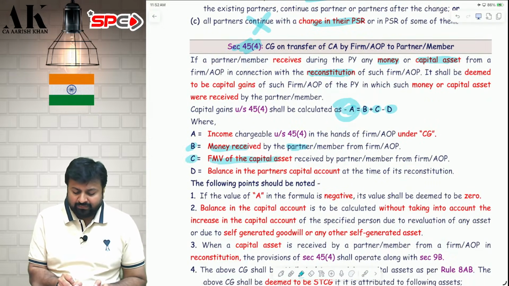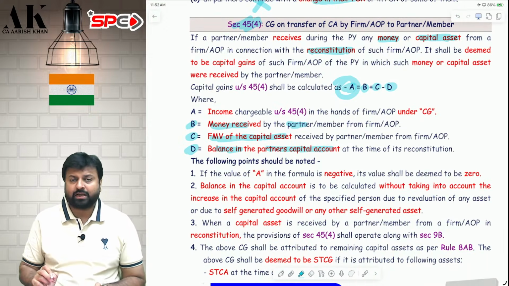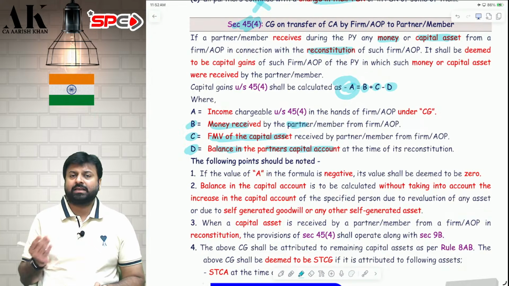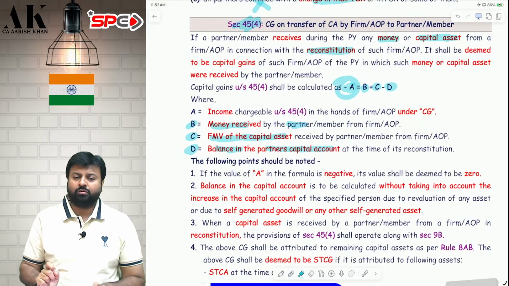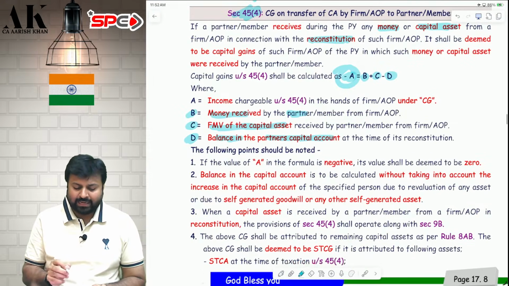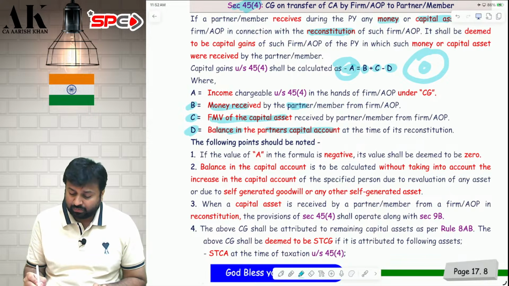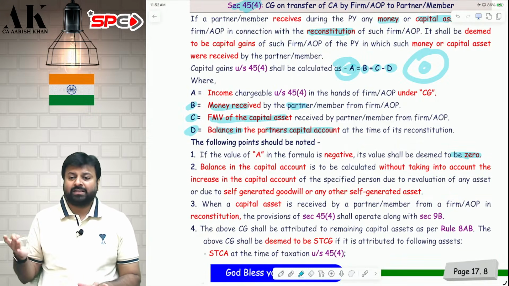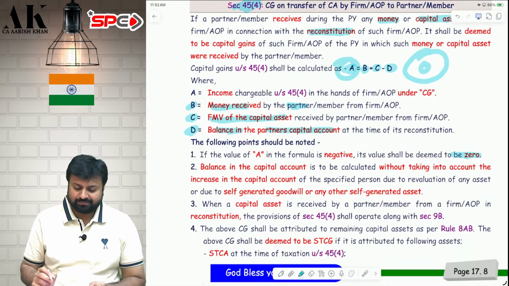C is the FMV of the capital asset. And D is the balance in the partner's capital account, whichever partner is retiring, that partner's capital account you have to take. Now, if B plus C minus D comes to negative, then take it as 0. It can come negative also, then take it 0. Okay, I hope it is clear.